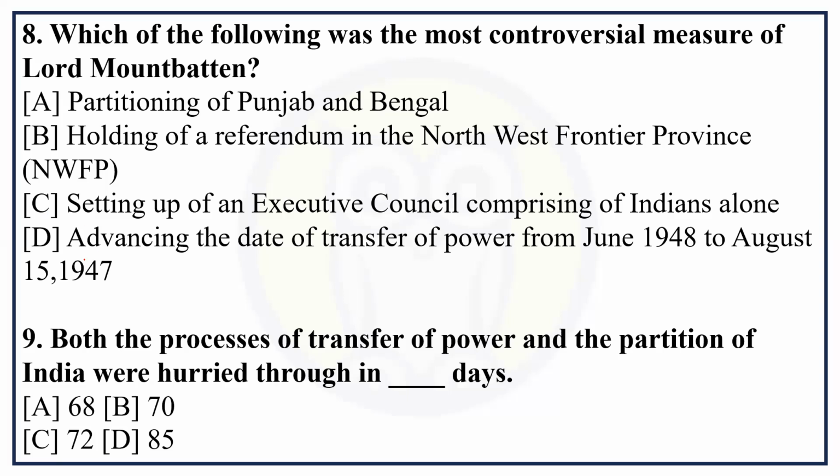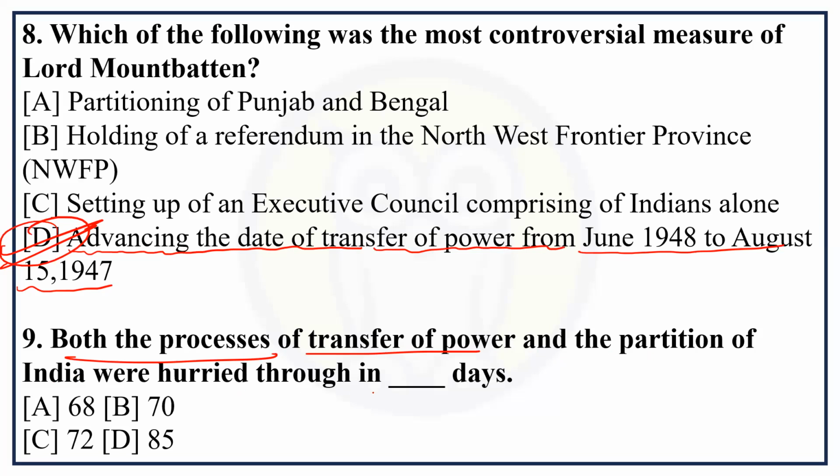So the correct answer is advancing the date of transfer of power from June 1948 to August 15, 1947. So D is the correct answer. Both the processes of transfer of power and the partition of India were hurried through in haste. So 72 is the correct answer.